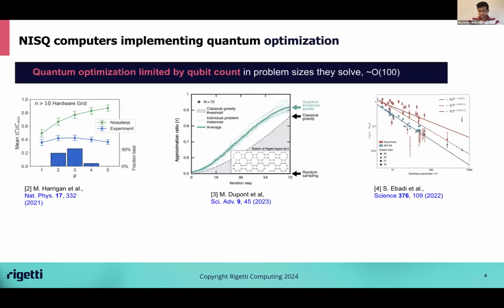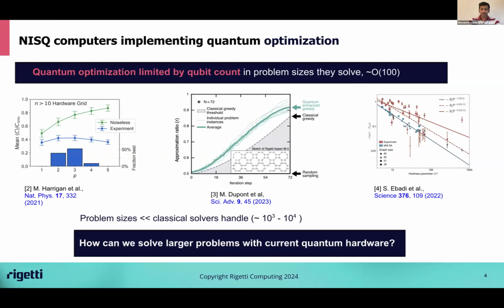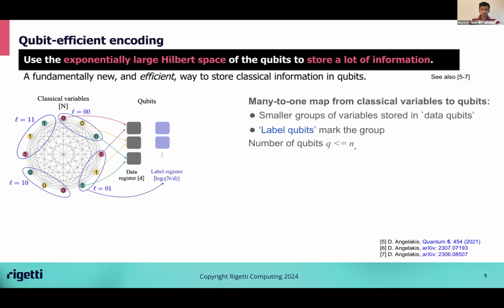But as you heard in the previous talk, 100 variables is pretty small. Classical solvers can solve much larger problems in a reasonable amount of time with 1,000 or even 10,000 variables. So how can we solve larger problems with current quantum hardware? Again, you just heard one technique to do that for large and shallow circuits. In this talk, I'm going to describe a much more general way, a fundamentally new, efficient way to store classical